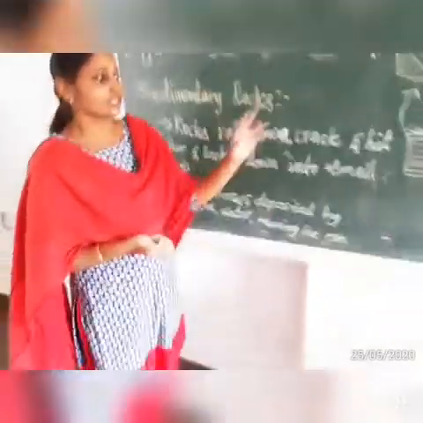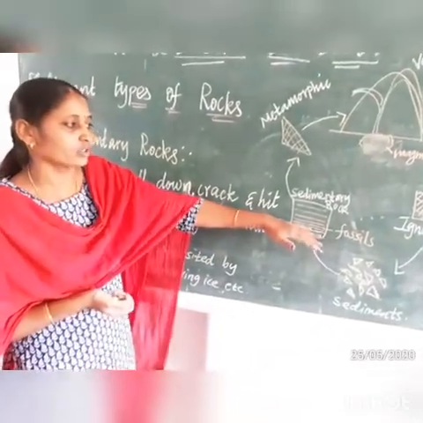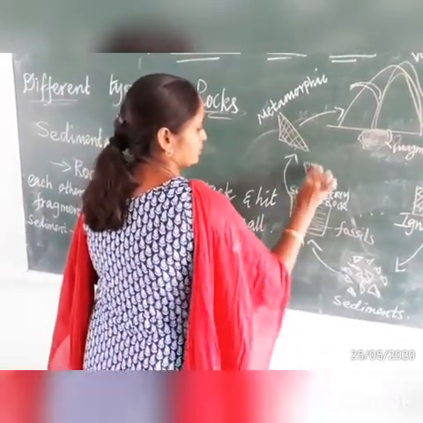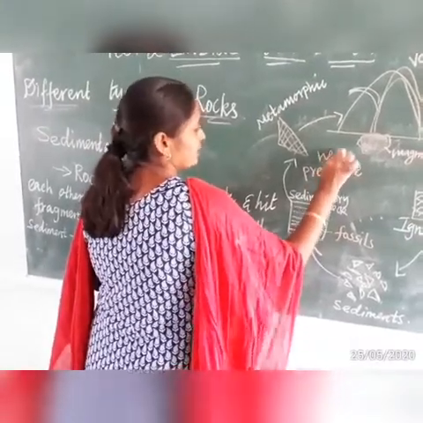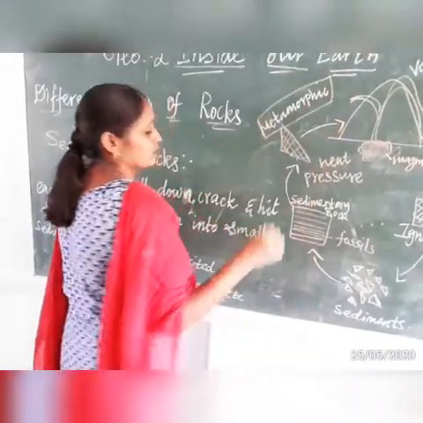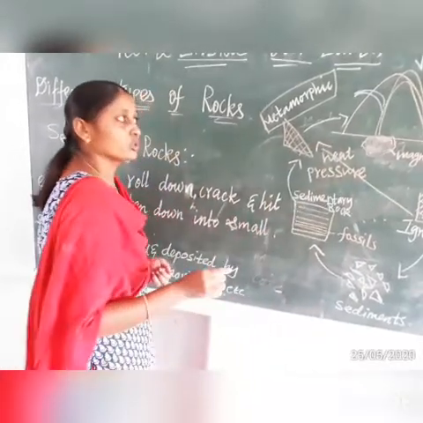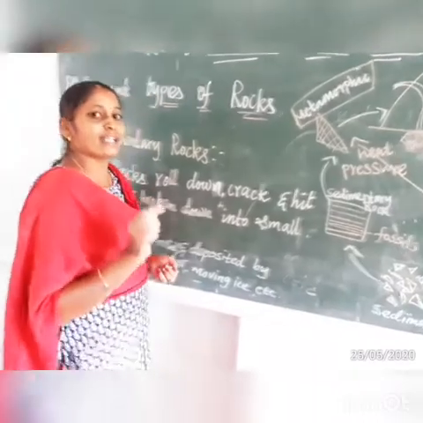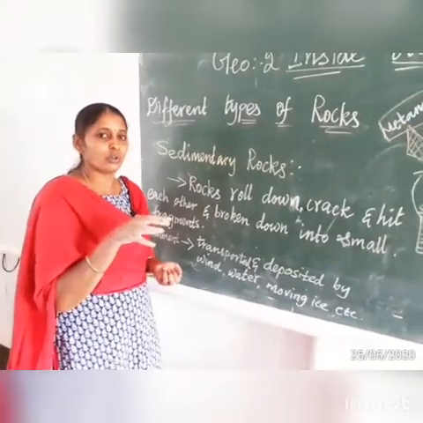Okay, so the third type of rock is metamorphic rock. When sedimentary rocks are formed, due to high pressure and heat, these sedimentary rocks are converted into metamorphic rock. Sometimes igneous rocks are also directly converted into metamorphic rocks due to high pressure and heat. You know very well it is not possible to go inside the earth. Why? Because of the core I said before.